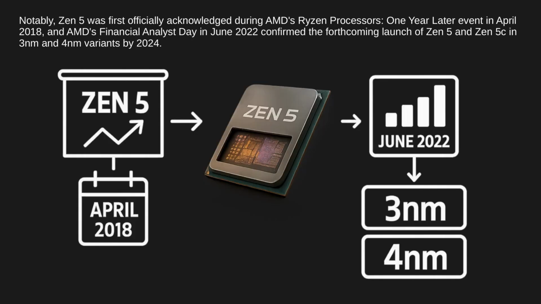Notably, Zen 5 was first officially acknowledged during AMD's Ryzen processors 1 year later event in April 2018, and AMD's Financial Analyst Day in June 2022 confirmed the forthcoming launch of Zen 5 and Zen 5C in 3nm and 4nm variants by 2024.